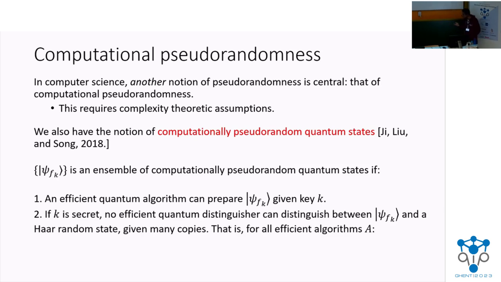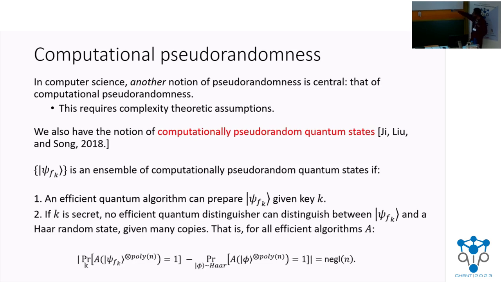That is, mathematically, for all efficient distinguishers A, the following statement holds. I will let you stare at it for a few seconds and just say that negligible n here means a quantity that is strictly less than 1 over polynomial. This mathematical statement here is just a restating of whatever I qualitatively said for the second point.